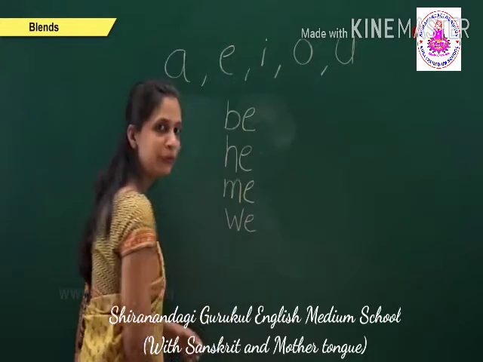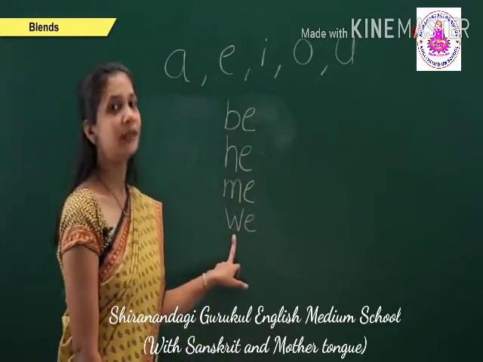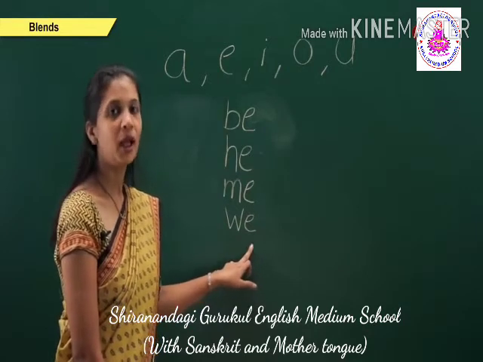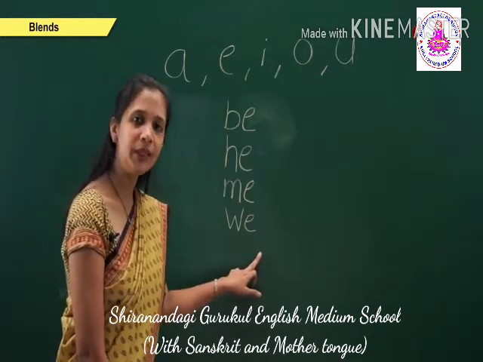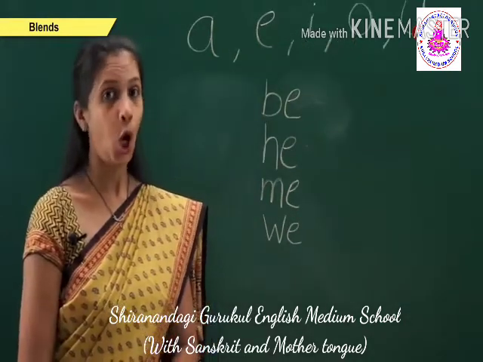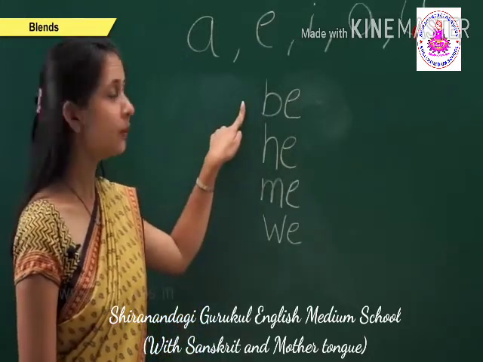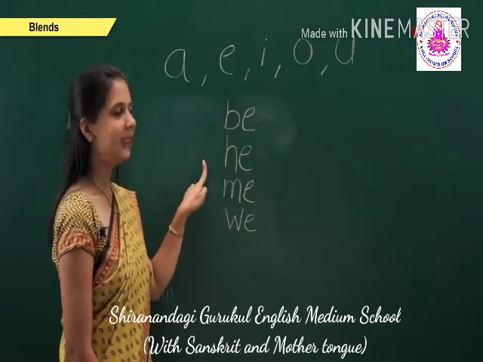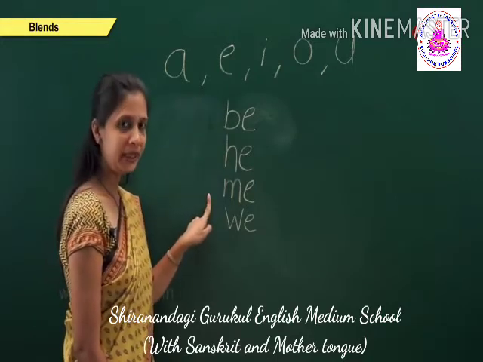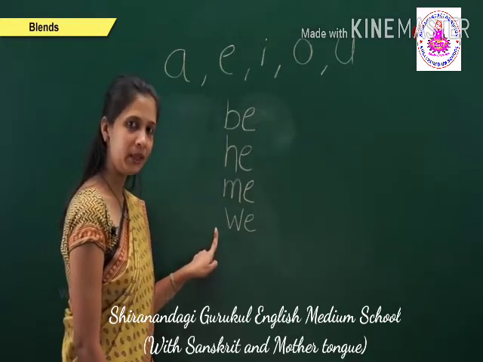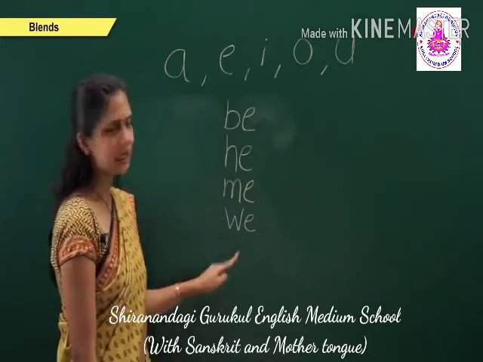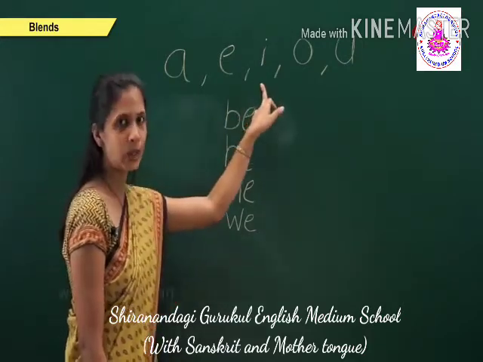W, E, we. The sound of this two-letter word is W, E, we. Let's repeat all the E vowel two-letter words: B, E, be; H, E, he; M, E, me; and W, E, we. Okay, understood all the children? Now we rub this and we start with the I sounds.